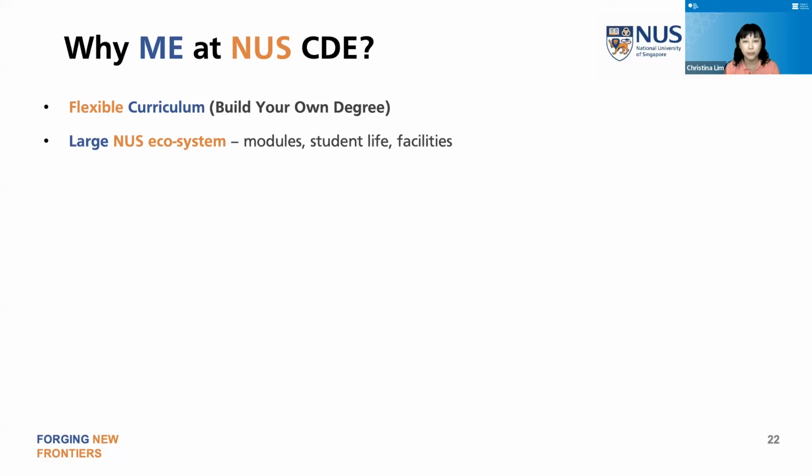You meet all sorts of people from different backgrounds, different interests, if you live in a hall or you take part in some of the CCAs that are campus-wide. And of course, we have some of the top facilities. A lot of things are new. And so you do benefit from the ecosystem that is NUS.